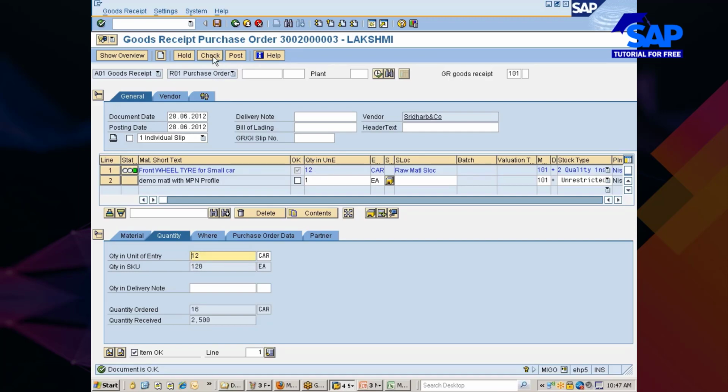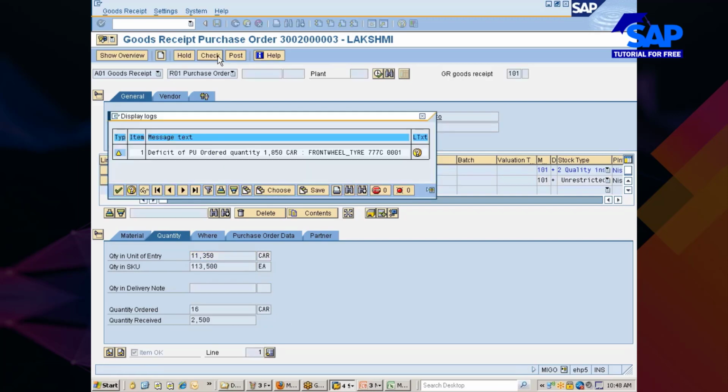It is still within the limits, isn't it? 12 plus 2.5, how much is it? 14.5. What is this one? 16. Okay, 16, 10% of that is. If I go with 11.35, check it. Now you see a deficit, isn't it?